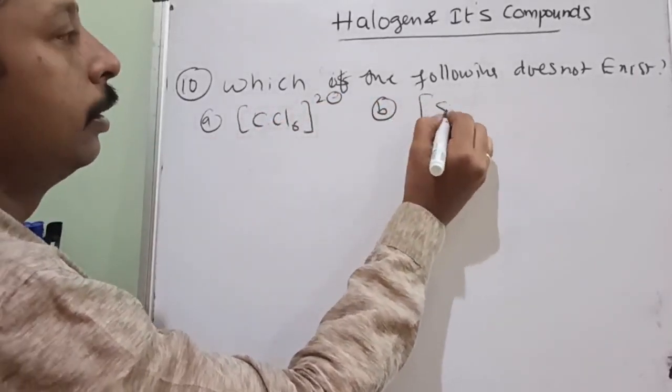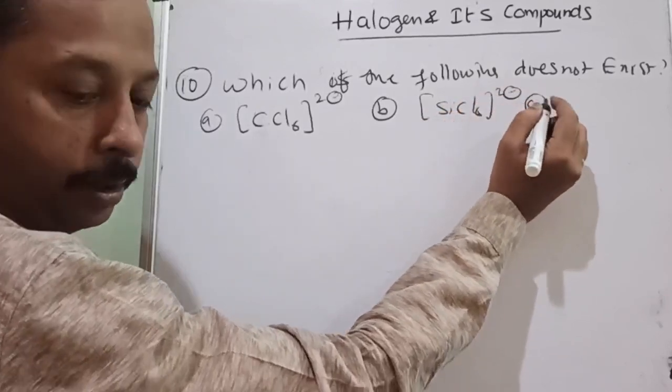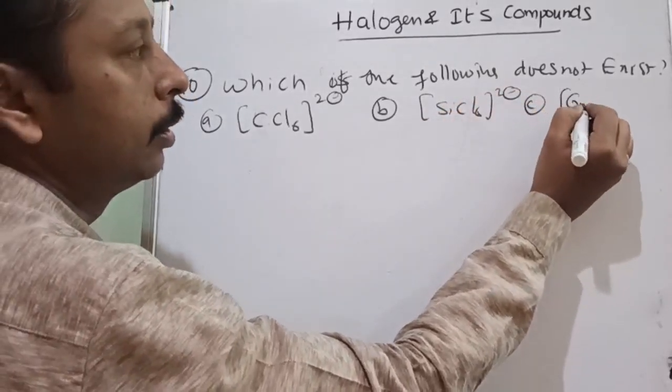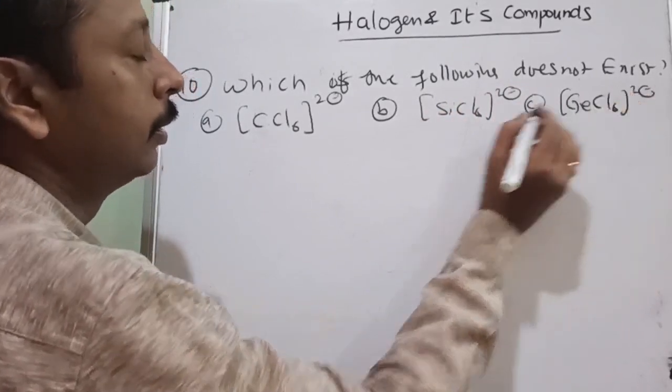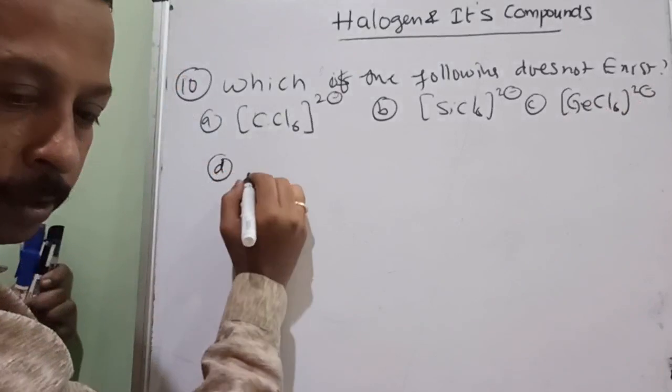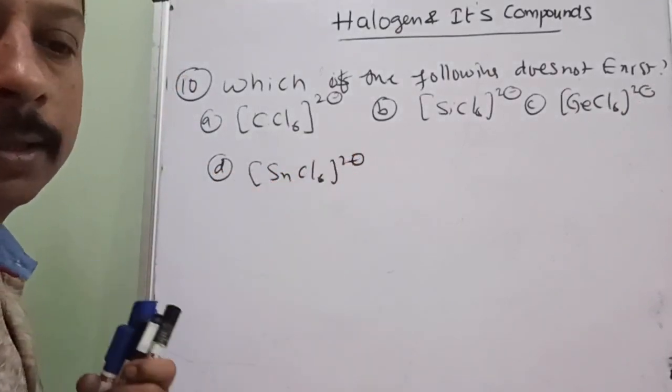Next is SiCl6 2 minus. Next is GeCl6 2 minus, and next is SnCl6 2 minus. Is it understood?